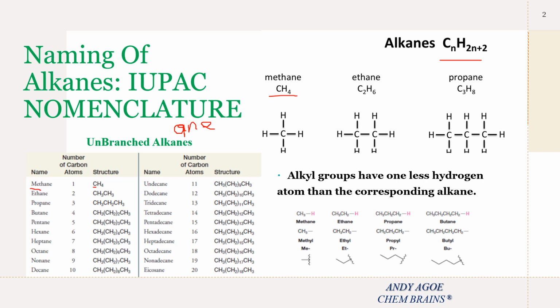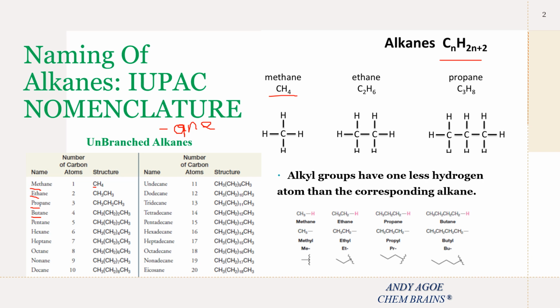If we have two carbons present, we have eth. If we have three carbons, we say prop. If we have four carbons, we say but. Therefore, to complete the name of the organic compound, we add the suffix ane. So we say methane.